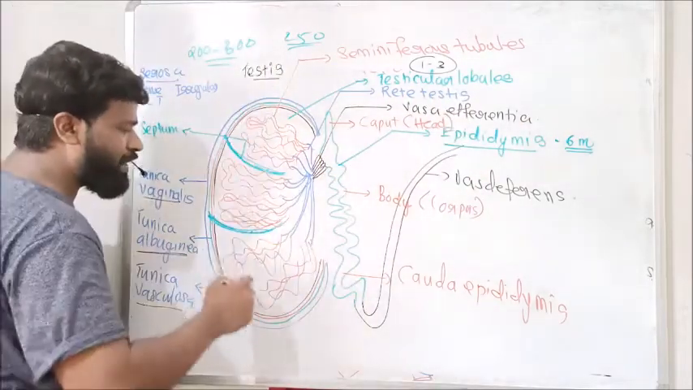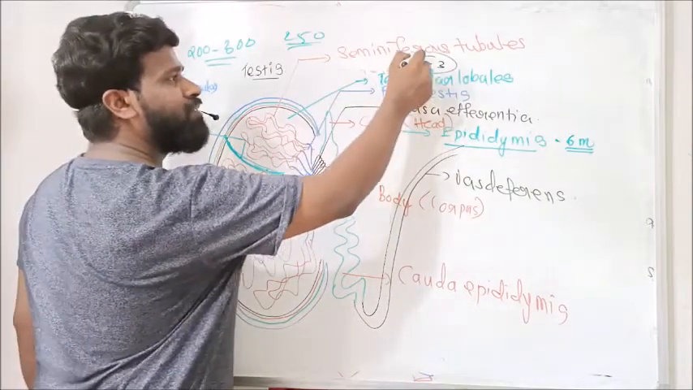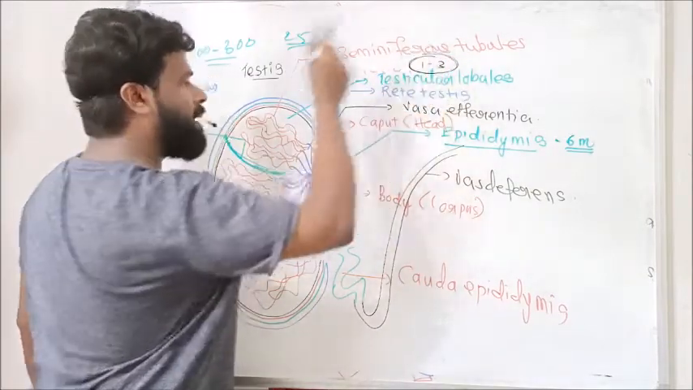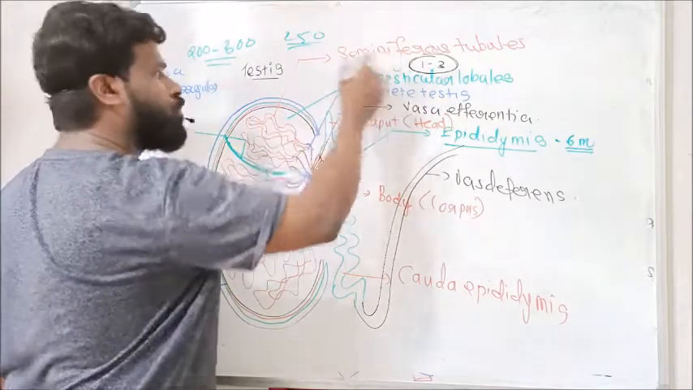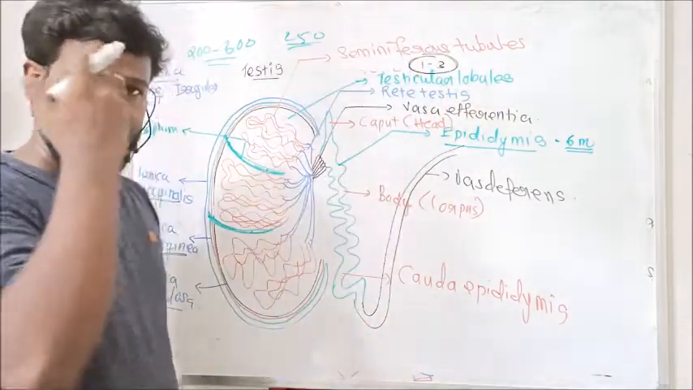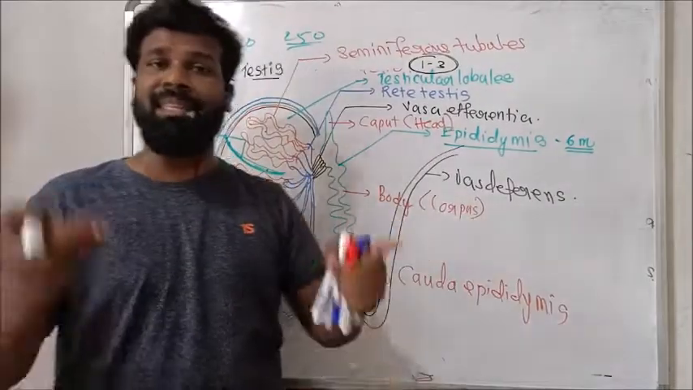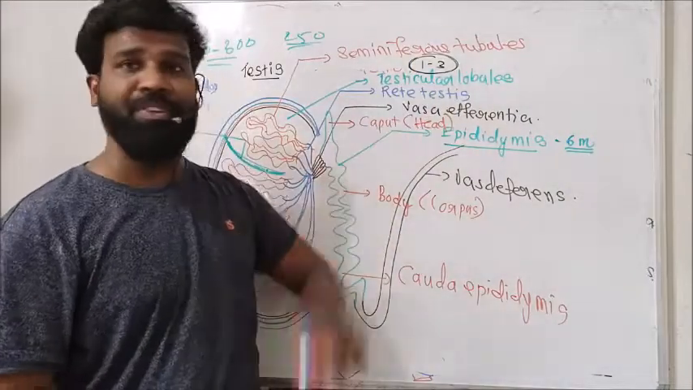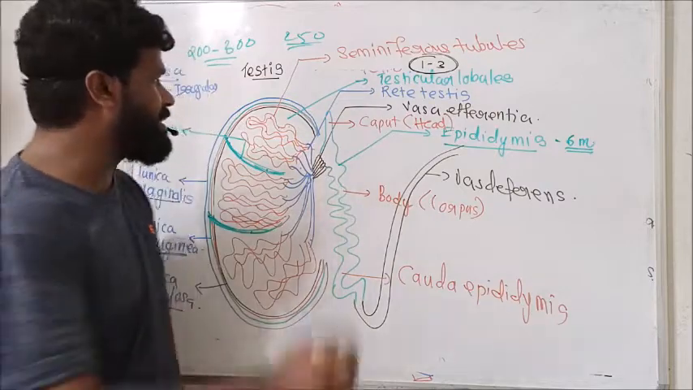Each testicular lobule contains highly convoluted tubules, about 1 to 3 in number. These highly coiled tubules are called seminiferous tubules. Sperm production takes place in the seminiferous tubule. So these seminiferous tubules are the functional unit of testis.